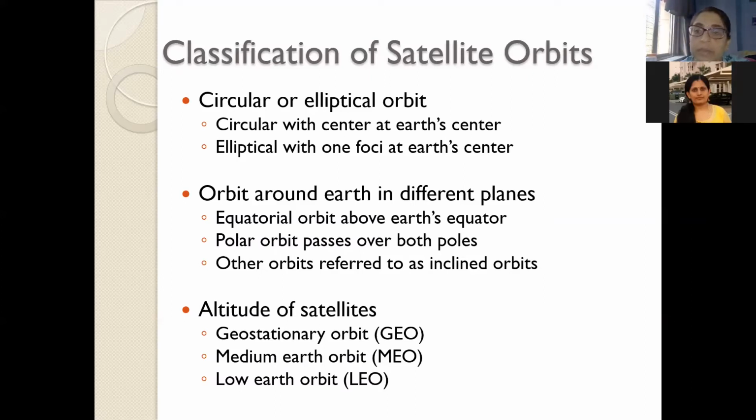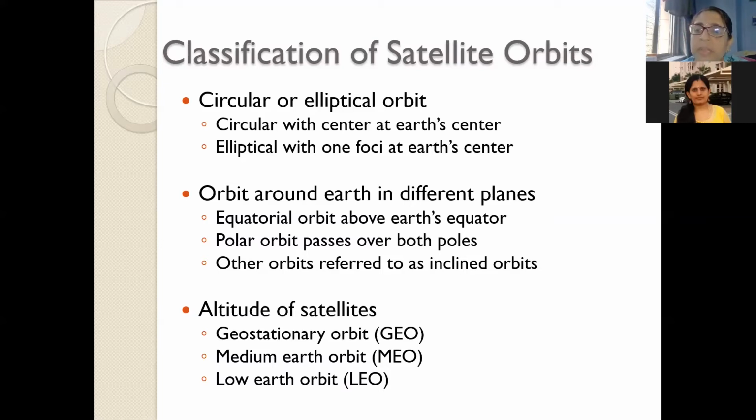We have proved in our chapter number 1 that the maximum latitude that is visible through a satellite in an equatorial plane is only 81.3 degrees north and south, and therefore to communicate with latitudes higher than 81.3, we needed different orbits. So polar orbits as well as inclined orbits help us to communicate with the portions of the Earth which are not covered by the satellites in the equatorial plane.